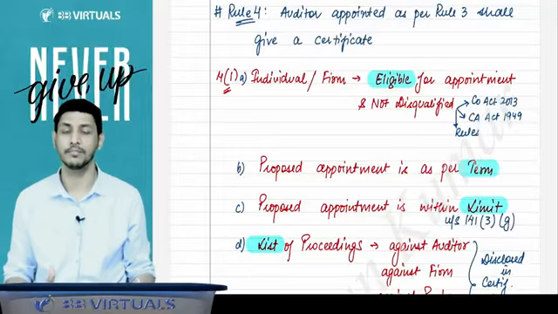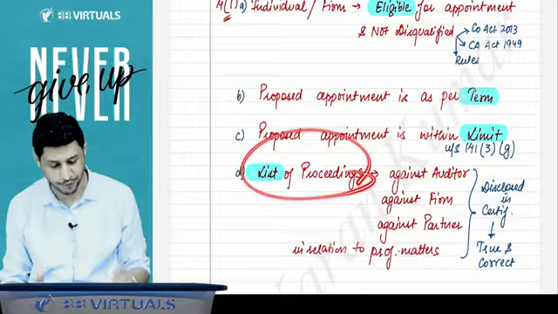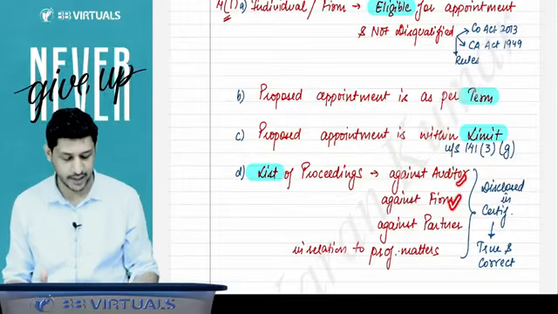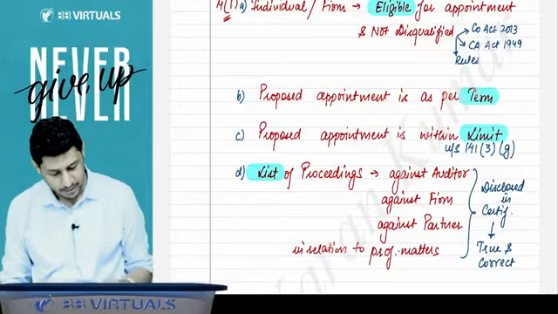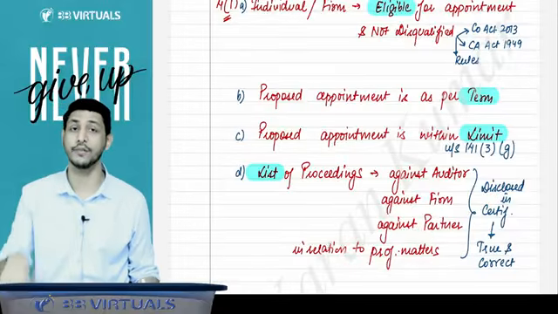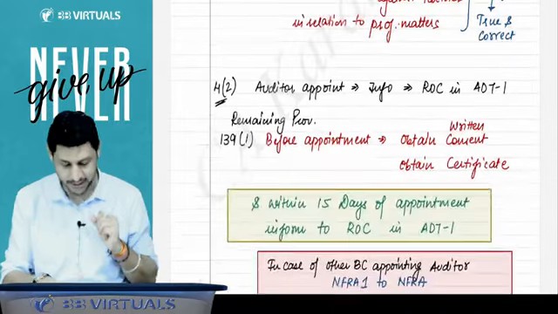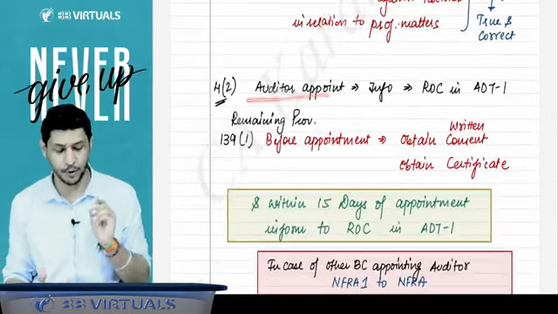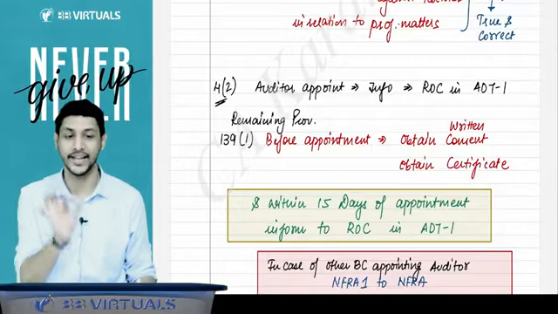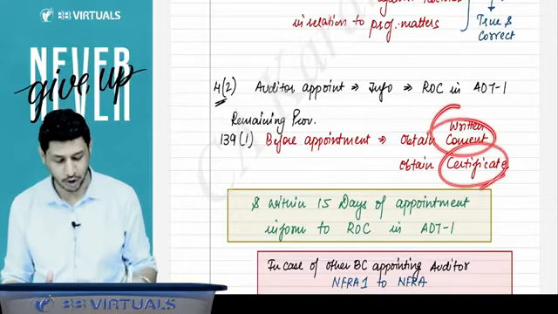Appointment is as per the term. Appointment is within the limits, that is 20 audits. And the list of proceedings, if any is going on against the auditor, against the firm, against the partner, in relation to professional matters, that is disclosed in the certificate, and whatever information is disclosed is completely true and correct. Whenever the auditor is appointed, the information of such auditor is to be filed with the ROC in form number ADT 1. And before appointment, you have to obtain the written consent and certificate also.